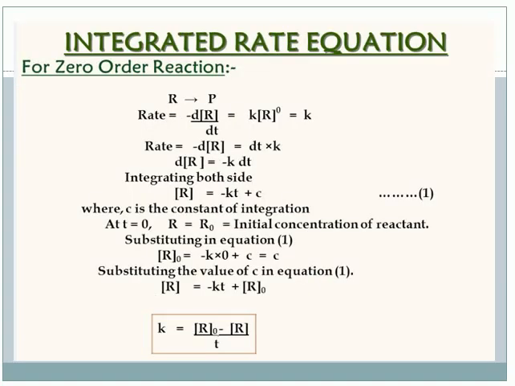Okay, let's go for the integrated equation. Very important, the integrated rate equation. I said very clearly, integration means you are calculating the exact change of the concentration of the reactant at a particular time. Suppose one reaction where a reactant is converted into product. The rate equation is the change in concentration with time only, that is the change in the reactant concentration. It is written as minus dR by dt, proportional to the concentration of the reactant, R initial, R power n only.